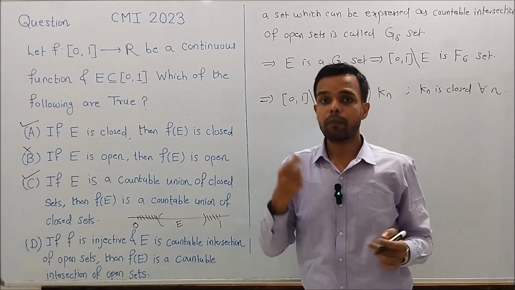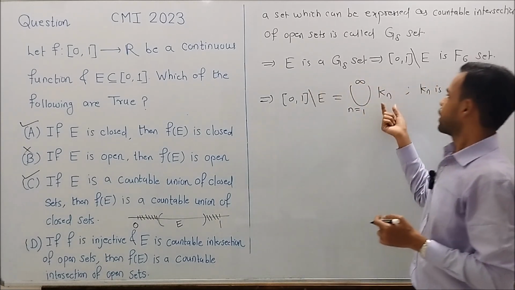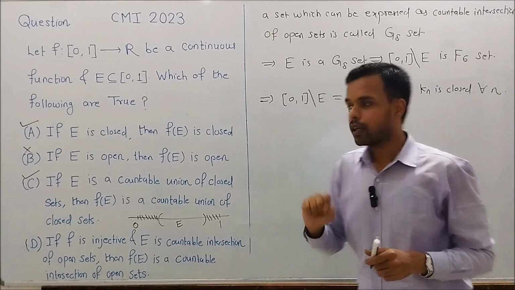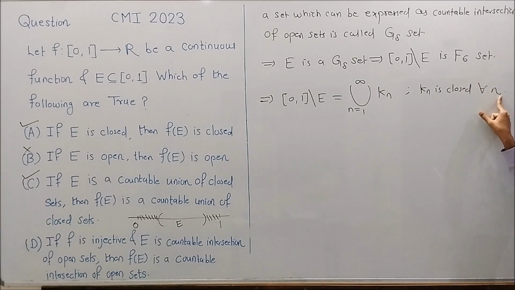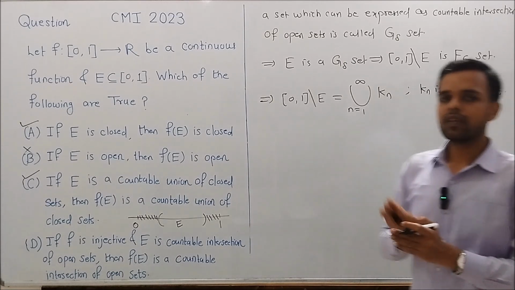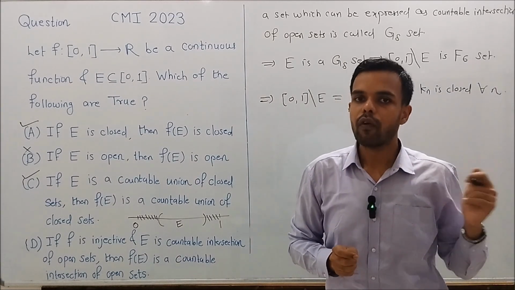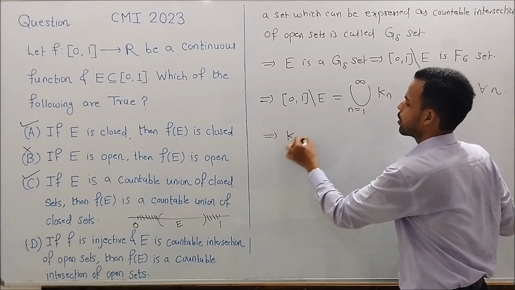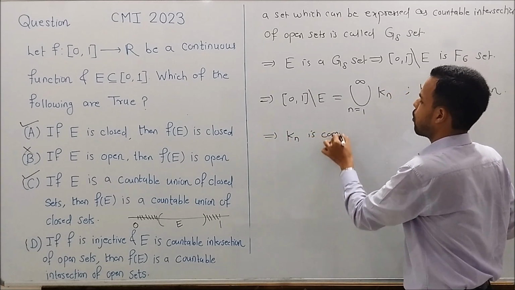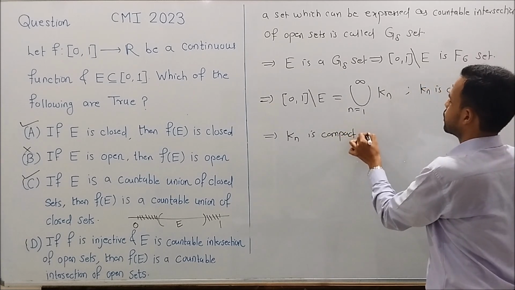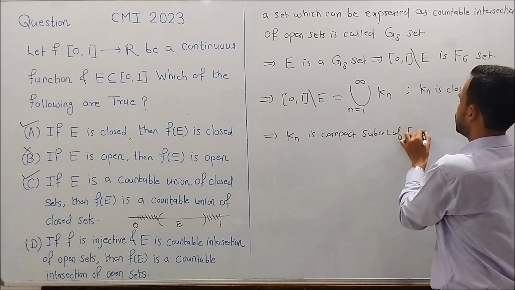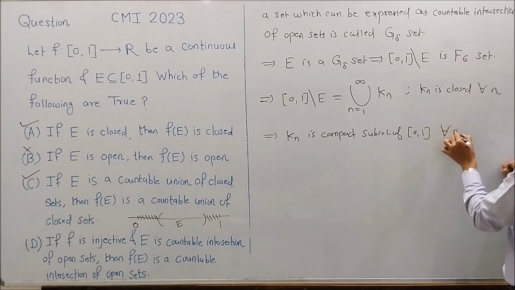But closed interval 0, 1 is a bounded set. So we have Kn is also a bounded set for every n. But Kn is closed for every n. Thus we have Kn is a closed and bounded set for every n. So this implies Kn is a compact subset of closed interval 0, 1 for every n.